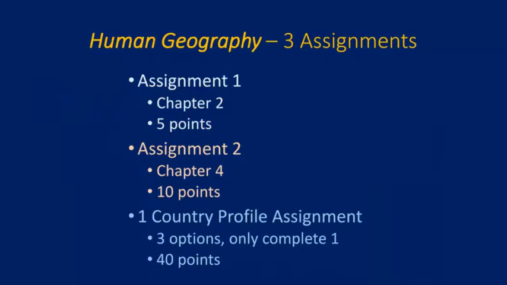Next up are the 3 different assignments of varying degrees of difficulty, represented in the point totals for each. First off, we've got assignment 1, which is located in chapter 2. That's something that will be due during the first week of the semester. It's only worth 5 points. It's a very, very simple assignment. Step up the degree of difficulty for assignment 2, which will be found in chapter 4, and that's worth 10 points. Then there's the country profile assignment.